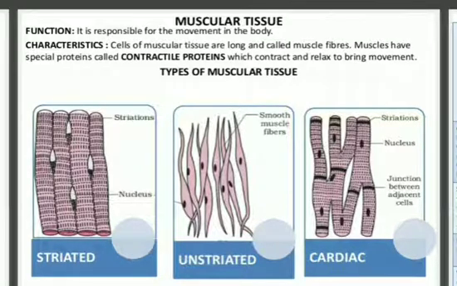So I think the muscular tissue is clear to you. Their functions are clear and their types are clear. Striated muscles, another name given to it is voluntary muscles. Then unstriated, involuntary muscles. And cardiac also involuntary muscles, but they are present in our human heart, whereas the unstriated muscles are present in our iris and ureters and our lungs.